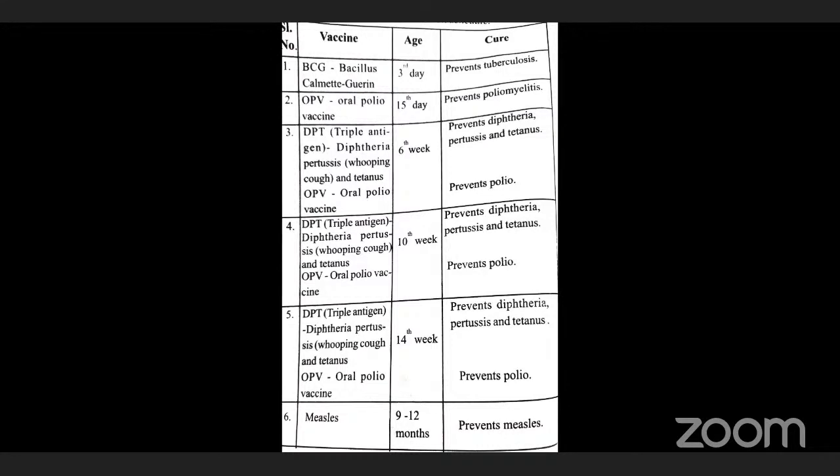First, we are going to discuss natural active immunity. Resistance developed by the host after natural infection is called natural active immunity. Try to understand: resistance developed by the host after natural infection is called natural active immunity.